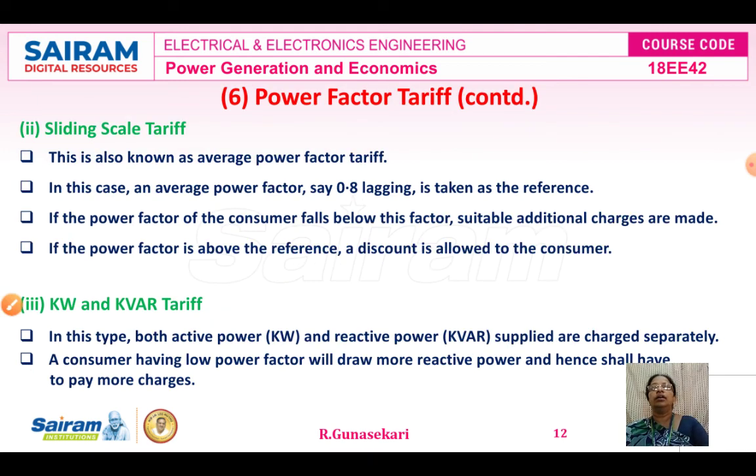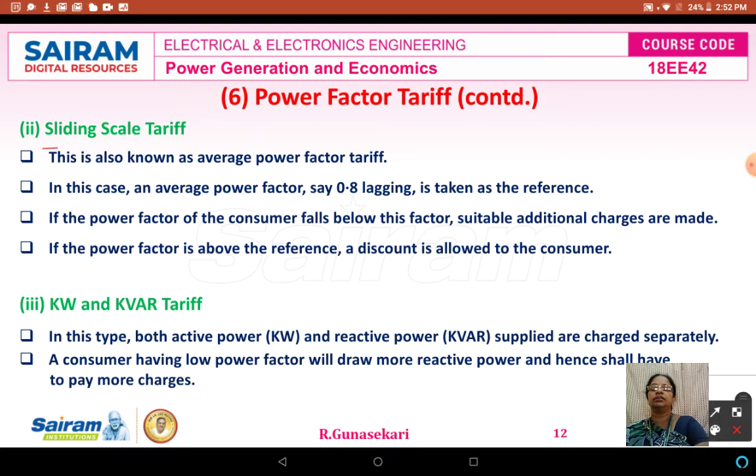Then the next type is the sliding scale tariff, also known as the average power factor tariff. The average power factor is 0.8 lagging. This is the reference power factor. Every consumer should maintain a power factor not less than 0.8 lagging; otherwise the consumer is penalized by the supplier.